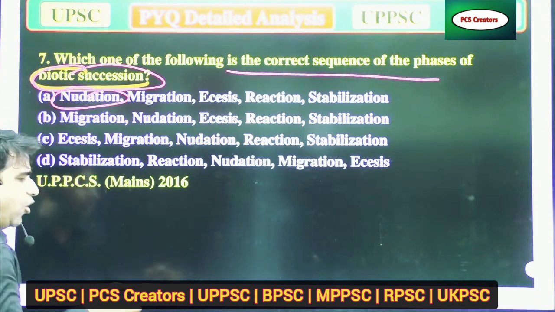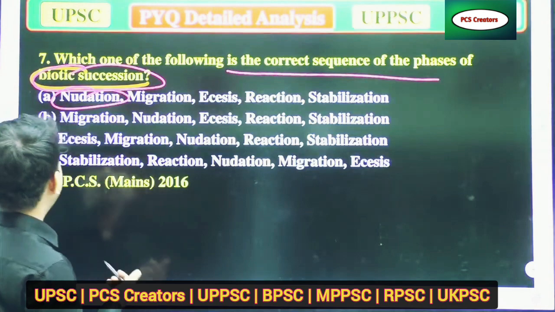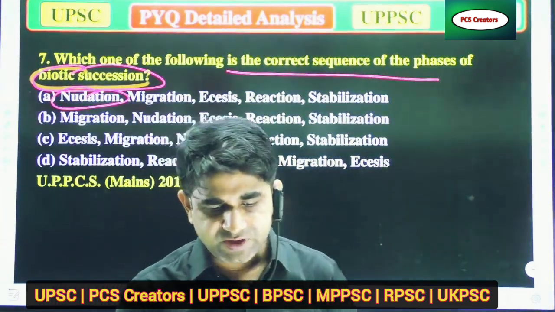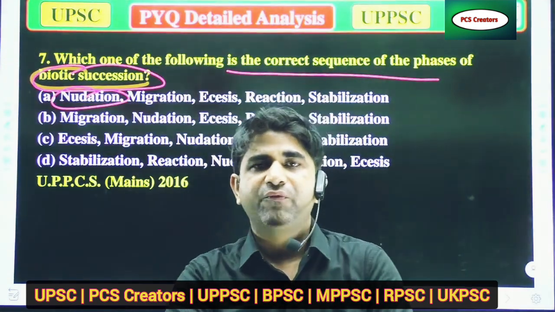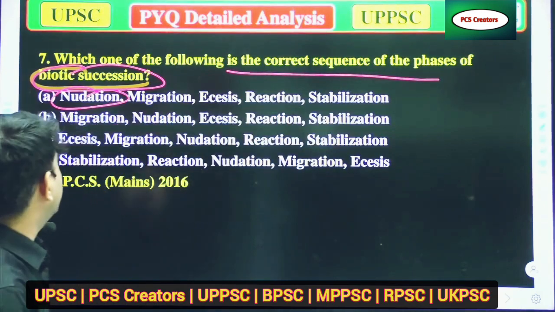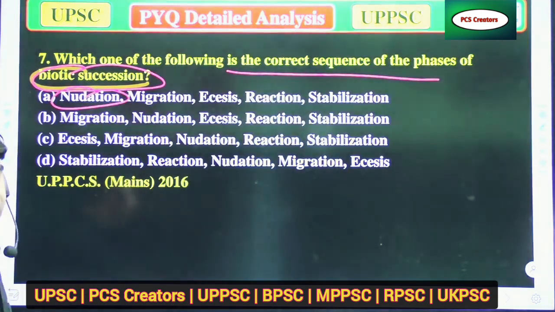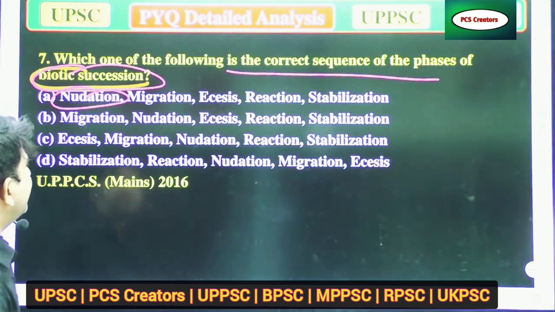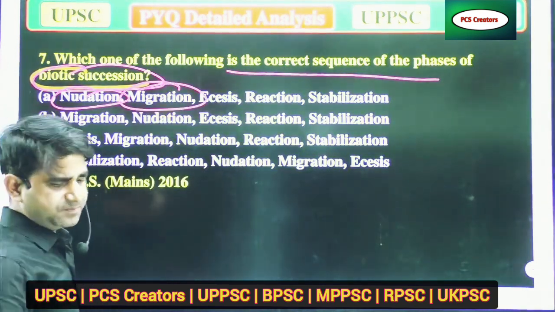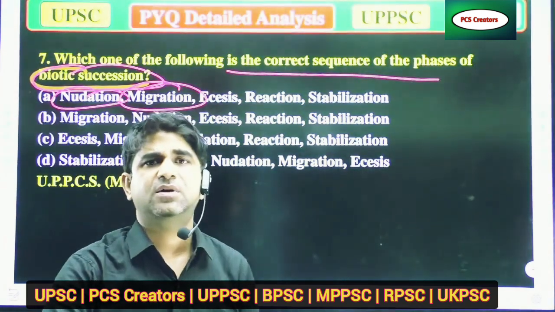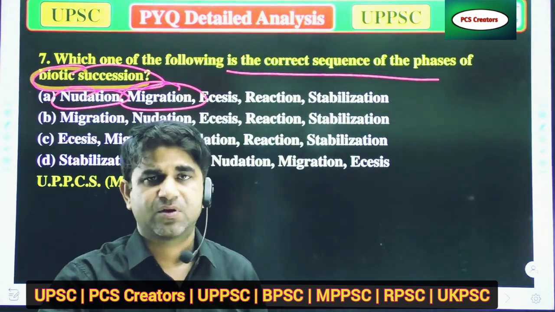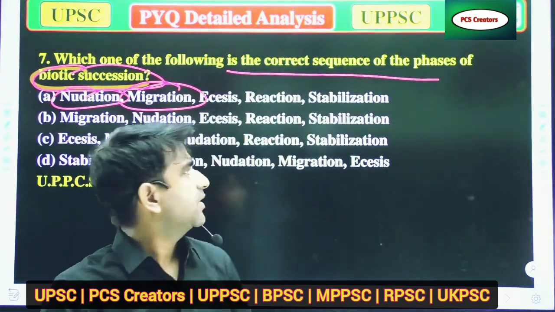In negation, all the living organisms of that area will be fully eliminated, which is known as negation. And after that, migration, because the living organisms of that area will be migrated.